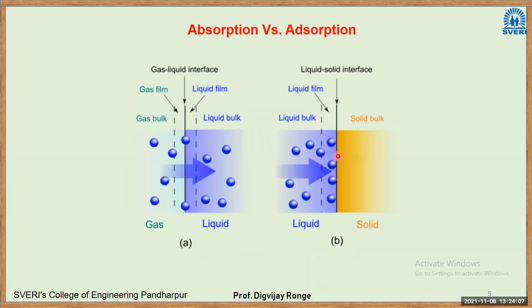So that is the process of electroplating. In that case, what is happening? Liquid molecules are being deposited on the surface of the solid. Or simply, if you apply paint to your walls, what is happening in that case? Adsorption takes place. The paint does not go inside the wall, right? There is no absorption. The paint remains on, or deposits on, the walls. So that is adsorption, right? Now, with this little bit of understanding, we'll go further. I will also show you how absorption takes place in the VARS system, right?